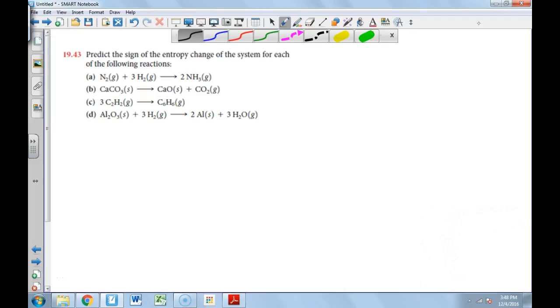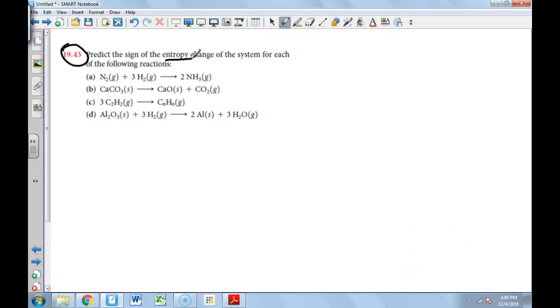Everybody, let's talk a little bit about thermodynamics, and let's go over question 19.43 in Brown-LeMay-Bursten. Now, if you look at this question, we're talking about entropy change.